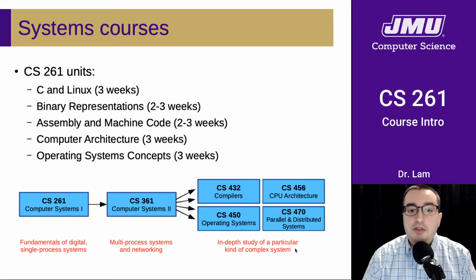And we do this because there are a lot of different kinds of hardware and software systems that you could take a deep dive into. And we want to give people the freedom to choose the particular kind of system that interests you most. So there are various choices. The four that I have listed here are compilers, CPU architecture, operating systems, and parallel and distributed systems. There is also now a networking course, which isn't pictured here, but all of those are valid options for the last course in the sequence. So that's what's coming up for you in the systems sequence.